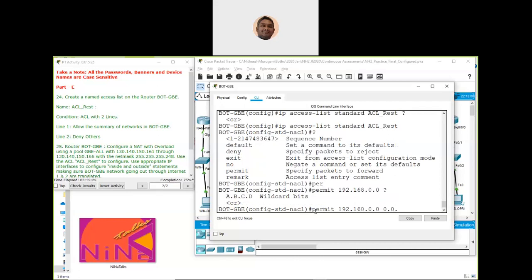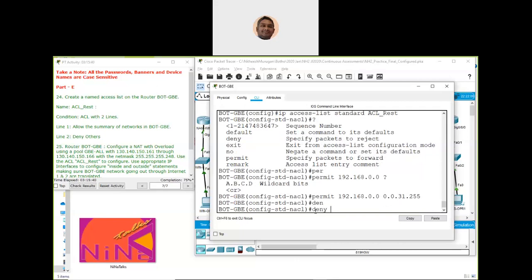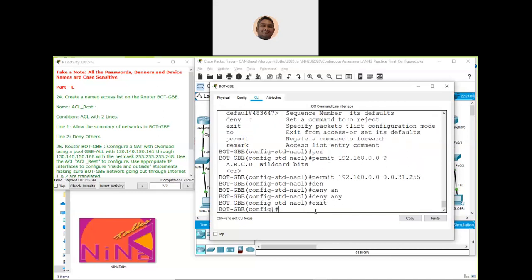So it is 0.0.31.255. This is how we calculate the wildcard bits. And then the next one is to deny other networks, which by default is deny any. So exit. This is the access control list.